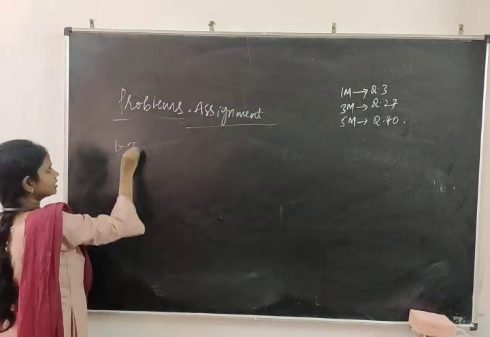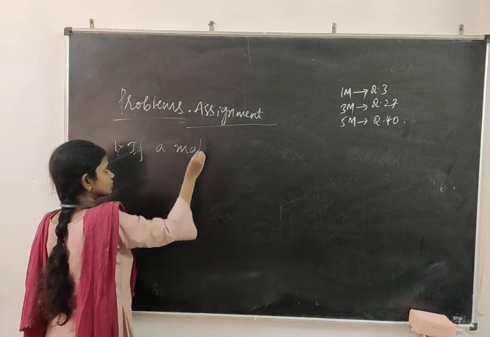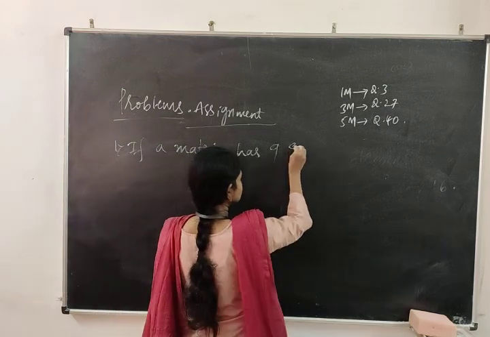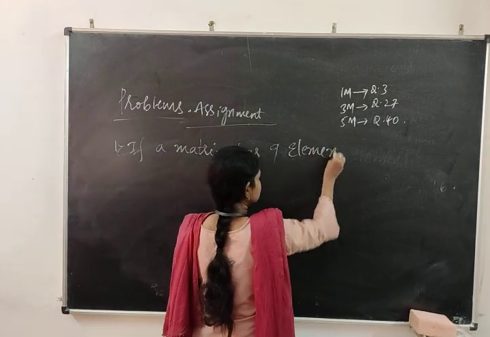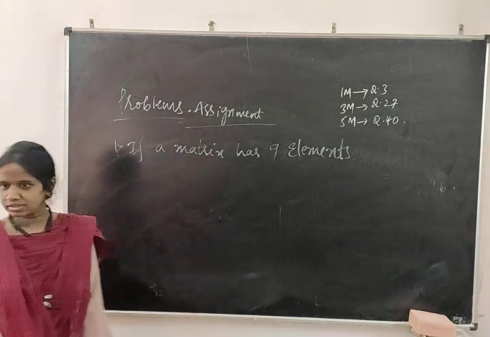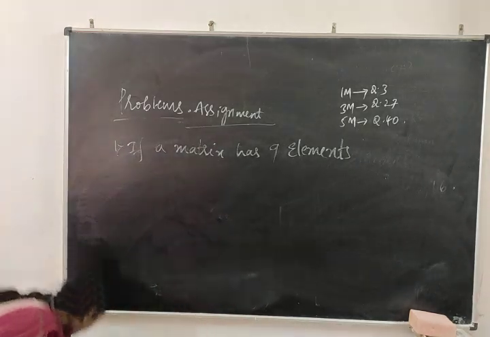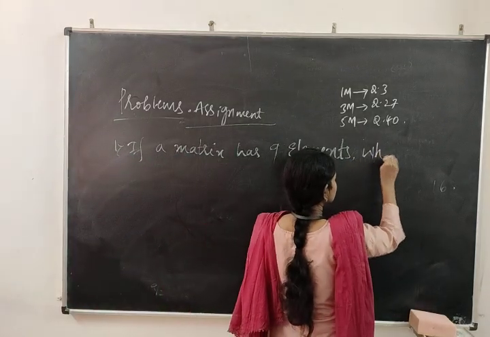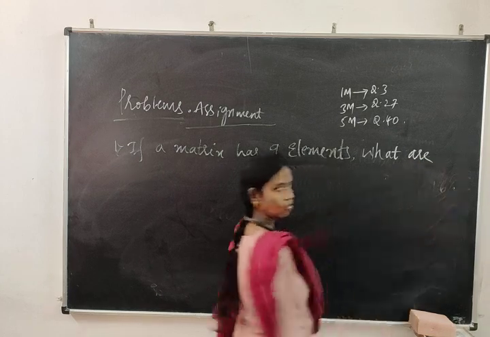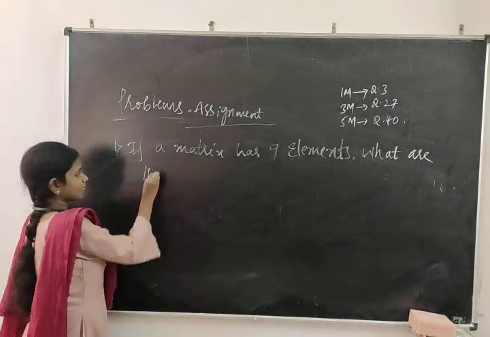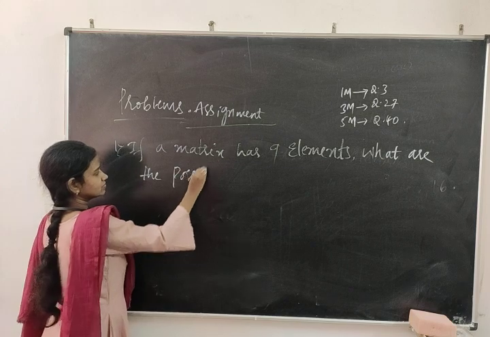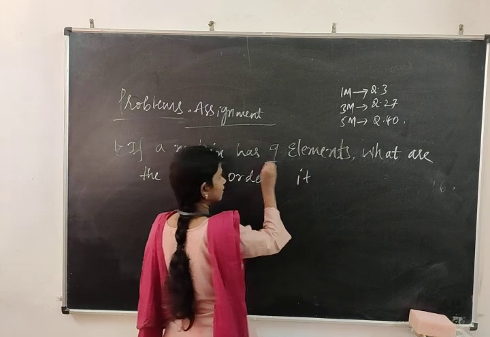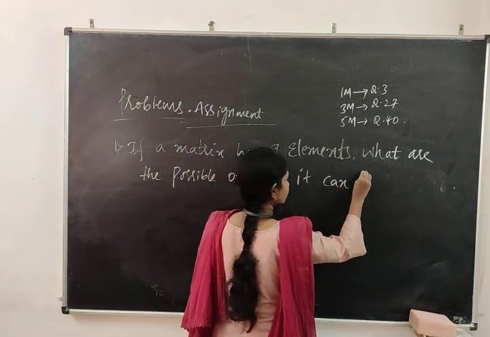First problem: if a matrix has nine elements, what are the possible orders it can have?